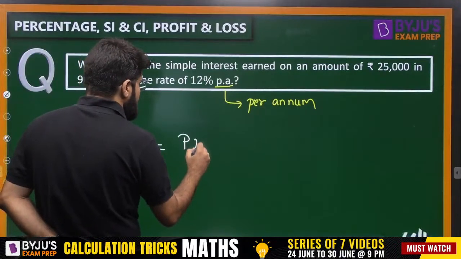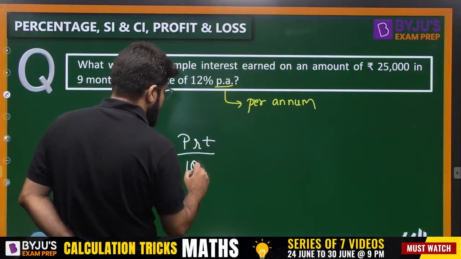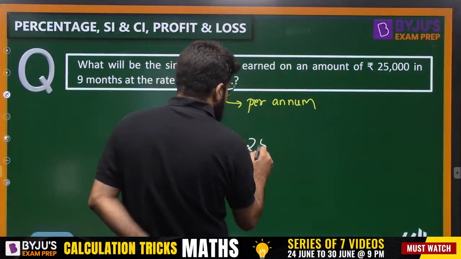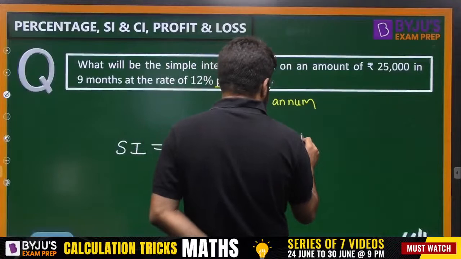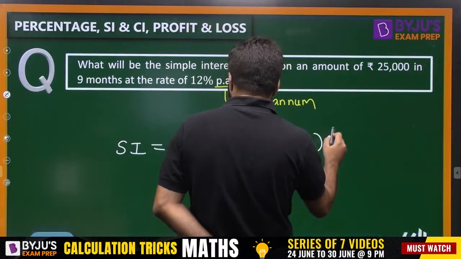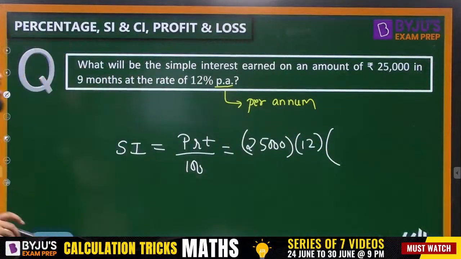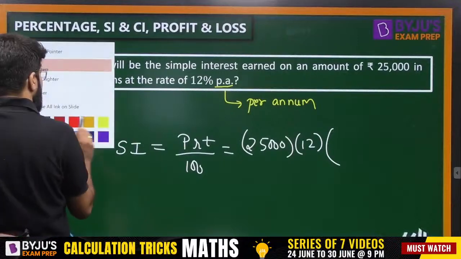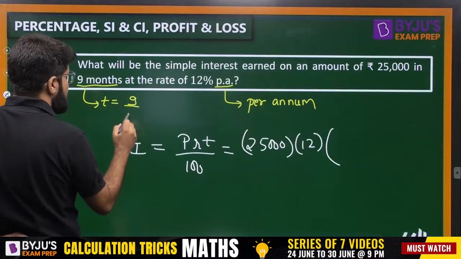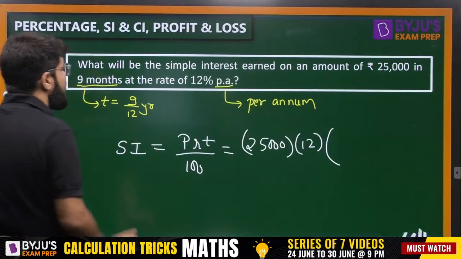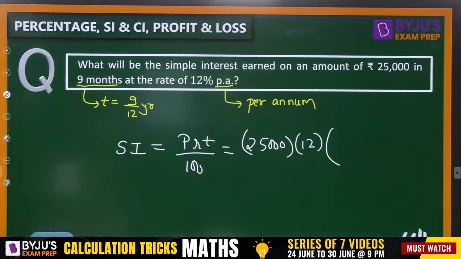Directly simple interest is asked, which we all know is PRT by 100. The principal invested is 25,000 multiplied by the rate of interest, 12, multiplied by the time. Now the rate of interest is per annum, so the time has to be converted in terms of years. So T is 9 months, that is 9 by 12 of a year, because 1 year has 12 months.